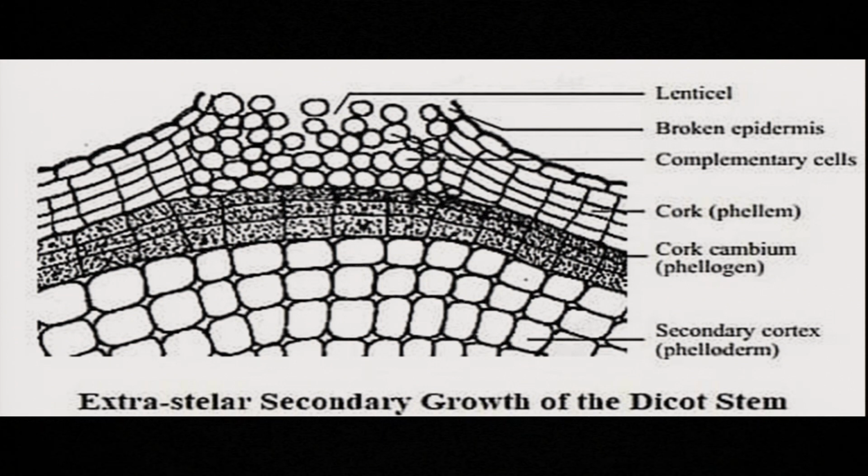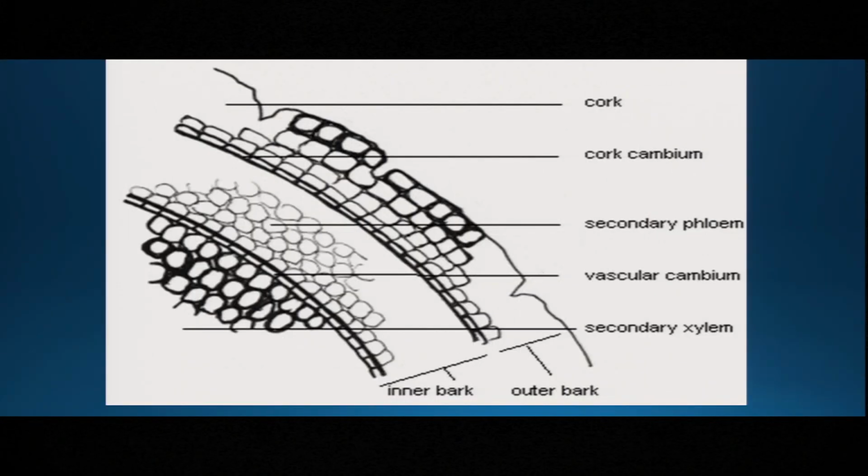The cork cambium continuously divides and redivides, and they add cells towards the outer side as well as towards the inner side. As a result, the outer side cells gradually deposit one chemical substance. It's called suberin. And that suberin is totally impervious to water and nutrients. And the upper cells gradually become dead. So combinedly, those masses of cells are called bark or cork.